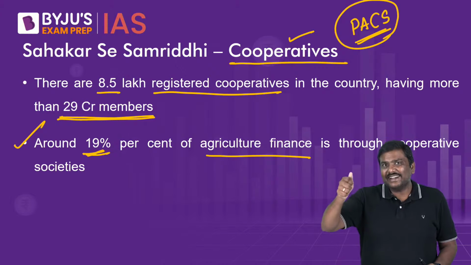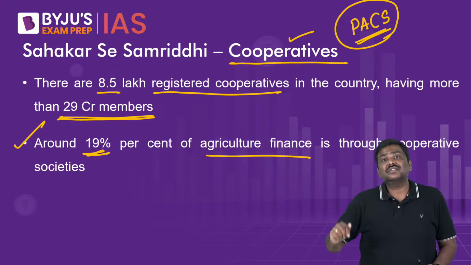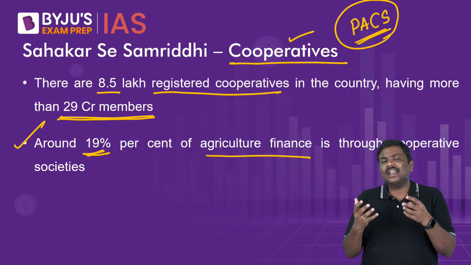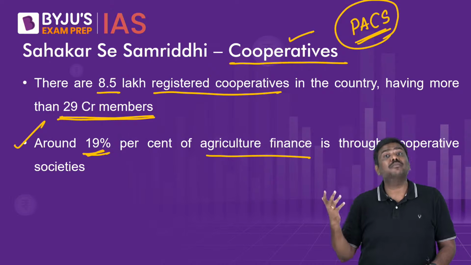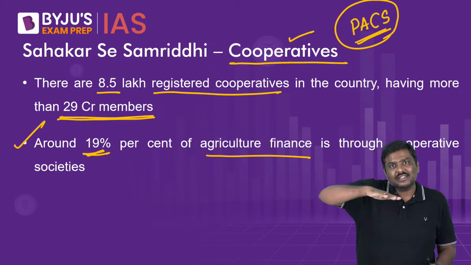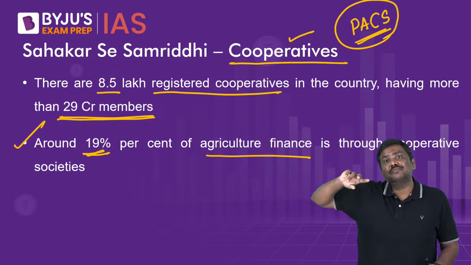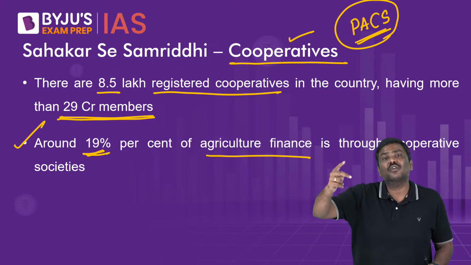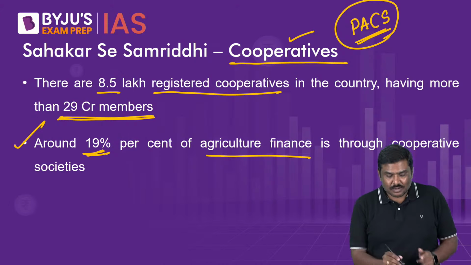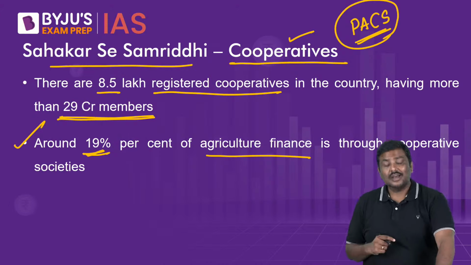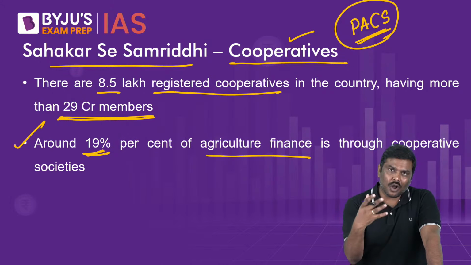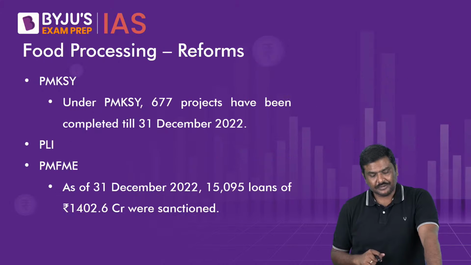There will be a dedicated ministry to focus on this. And very recently, Government of India has also stated that they will have a model cooperation policy, which shall be accepted by all the states so that there is uniformity in the cooperation policy of all the states, and the promotion of cooperatives shall be done at every state level. So these are some of the very important points related to the reforms that have been implemented by the government to promote cooperatives in the domestic market.